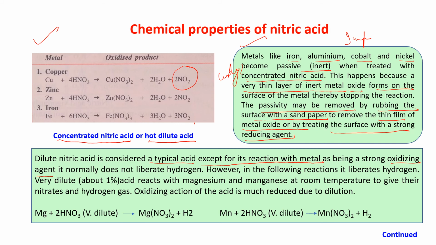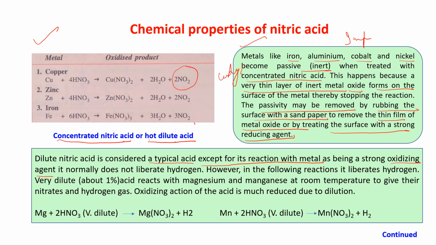You know that it is not liberating hydrogen, like Mg plus HNO3, Mg plus H2SO4, we are getting MgSO4 plus H2. But dilute nitric acid is considered a typical acid except for its reaction with metal. As being a strong oxidizing agent, it normally does not liberate hydrogen.